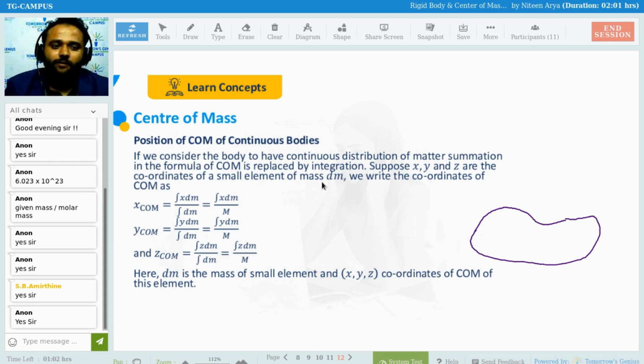Just see, assume this is a continuous rigid body. Within a minute you can understand this very easily.